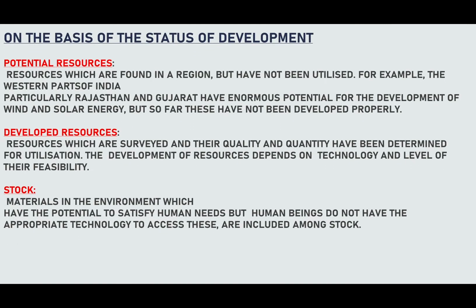On the basis of status of development, we can classify resources as potential resources, developed resources, and stock. Potential resources are those resources which are found in a region but have not been utilized. For example, in Rajasthan and Gujarat, there is an enormous amount of wind and solar energy, but they have not been developed so far.